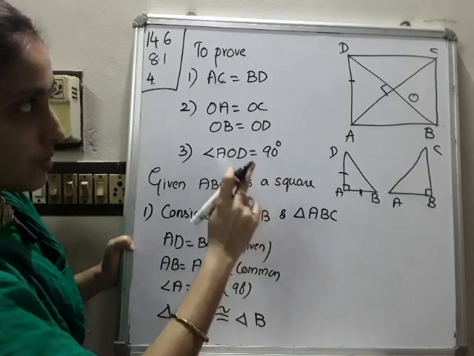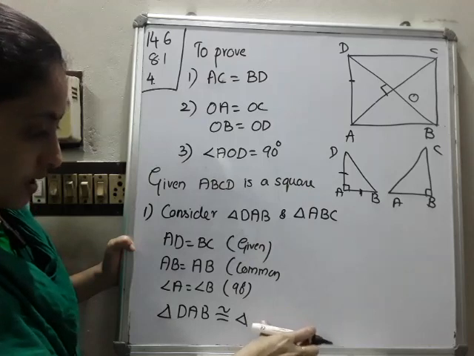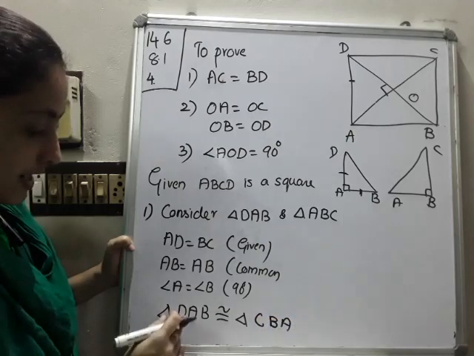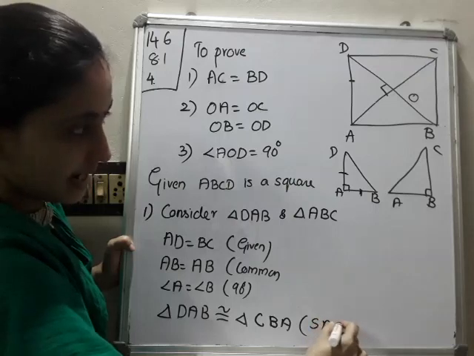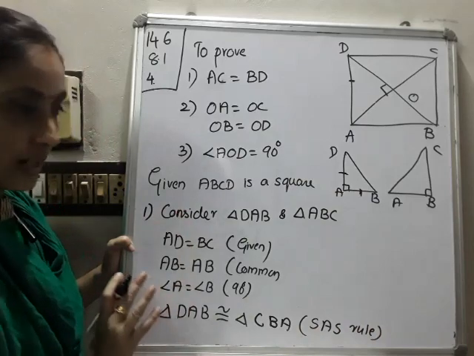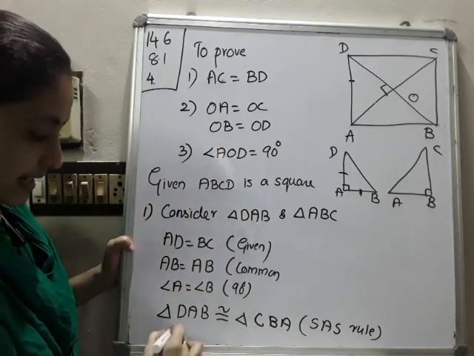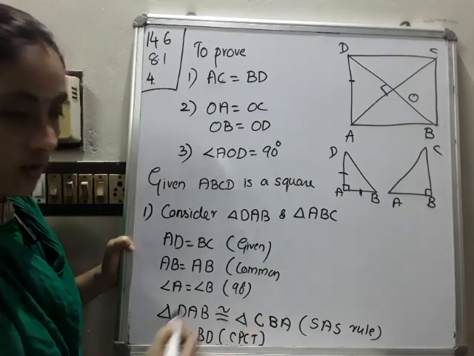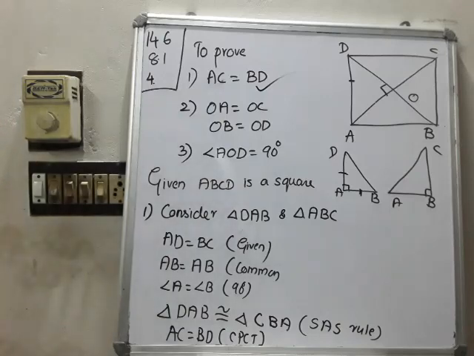Then A corresponds to where? D corresponds to C. A corresponds to B. B corresponds to A. So DAB is congruent to CBA. Which rule? By SAS rule. So hope you are clear on this. So by CPCT what can we say? AC is equal to BD. So we can write AC is equal to BD by CPCT. Okay, first part is over. So please write this down. First draw the figure and do it.